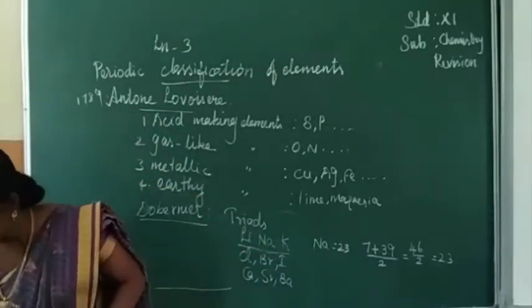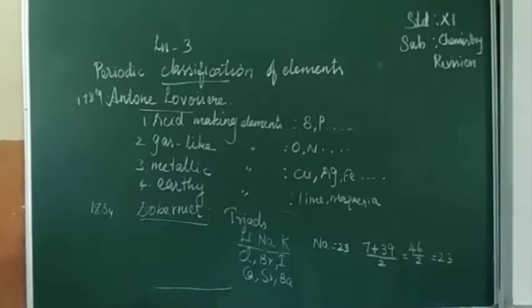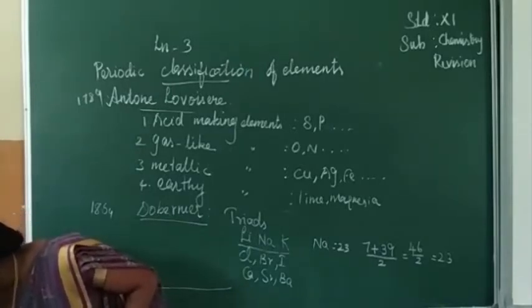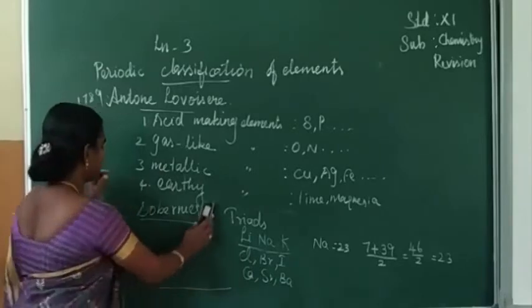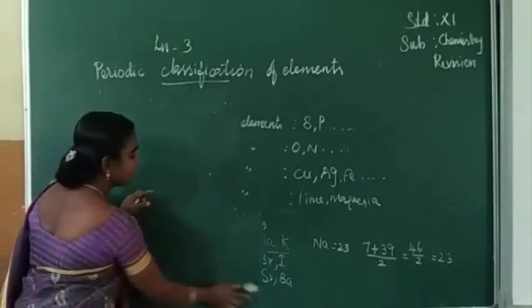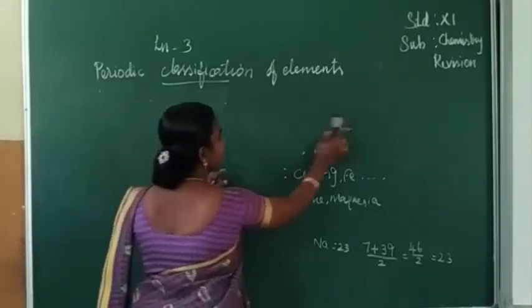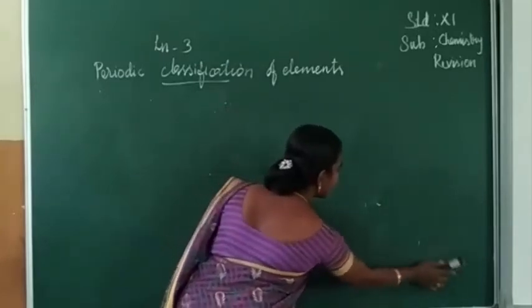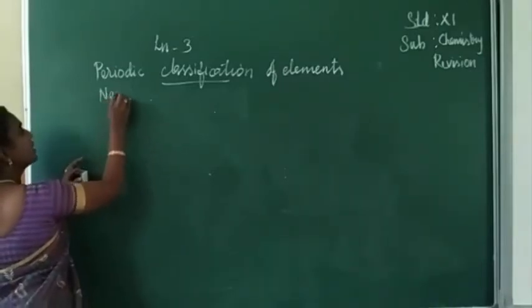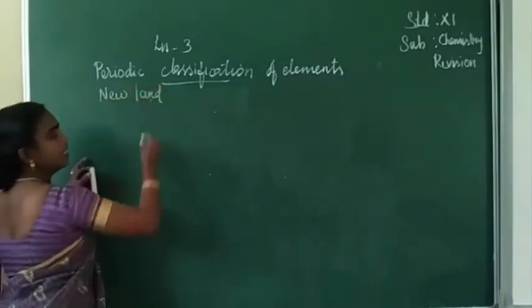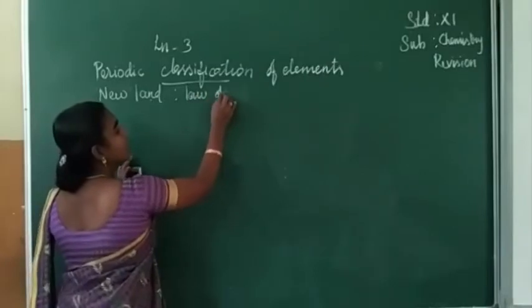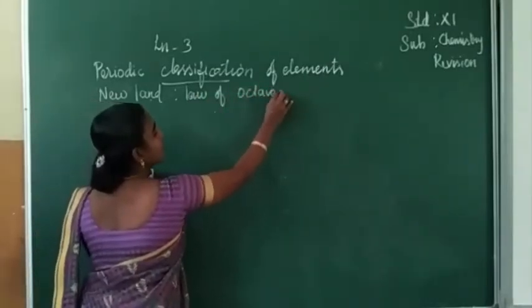Next we can see Newlands. The next scientist, Newlands, gave the law of octaves.